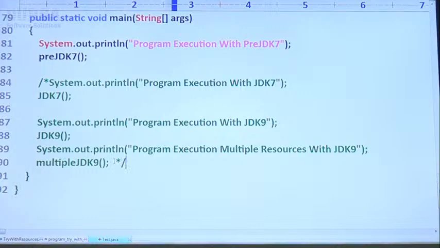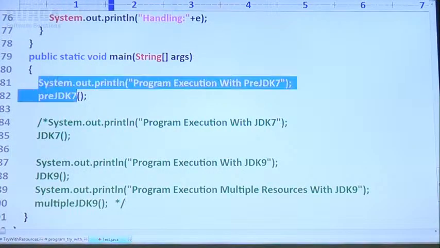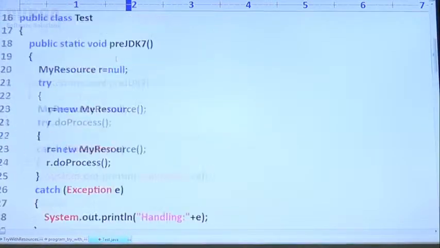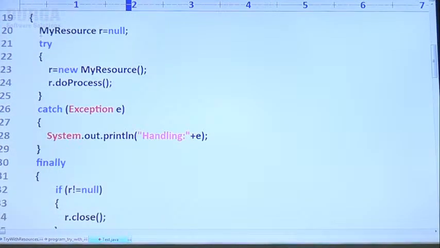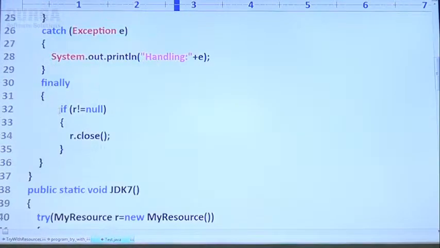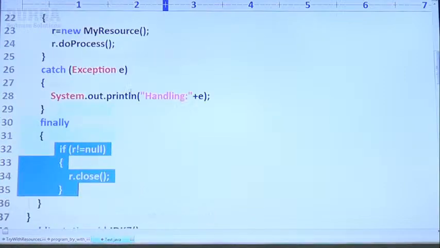Forget about the complete code. Let me consider program execution with preJDK7. In the preJDK7 method, I declared the resource reference variable, then the try block. Sir, I created the resource, processed it, and next, in finally, I closed it explicitly.